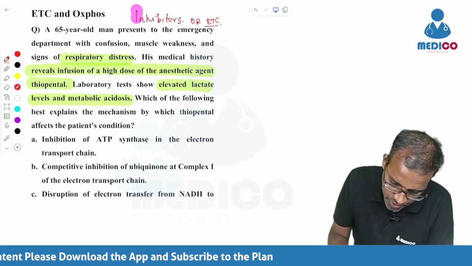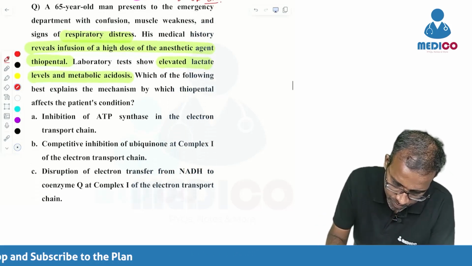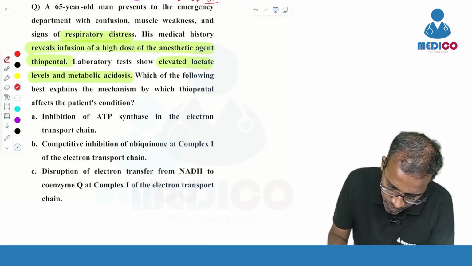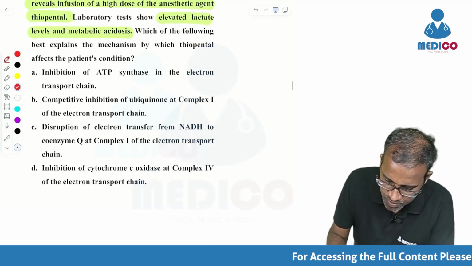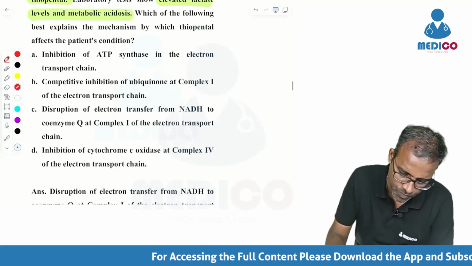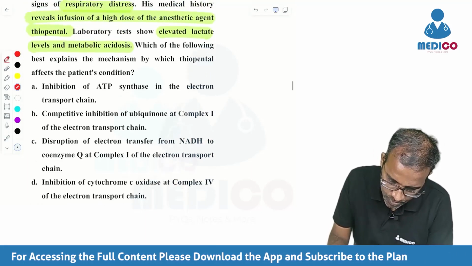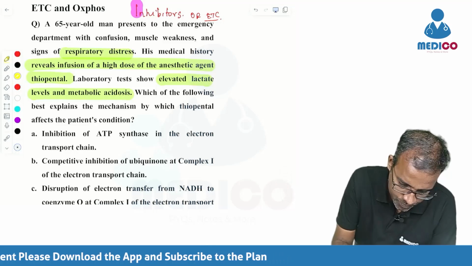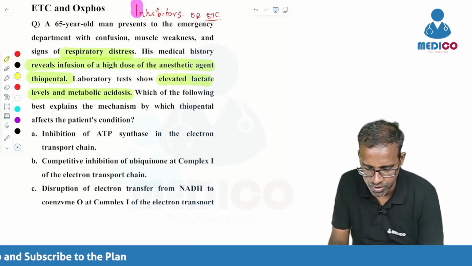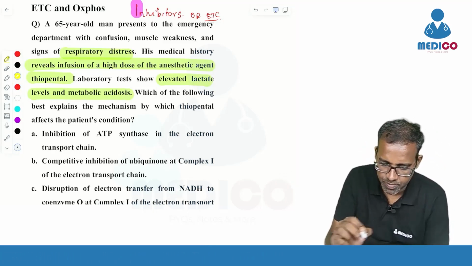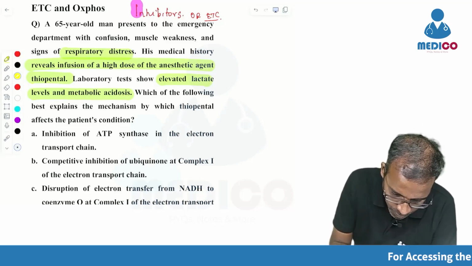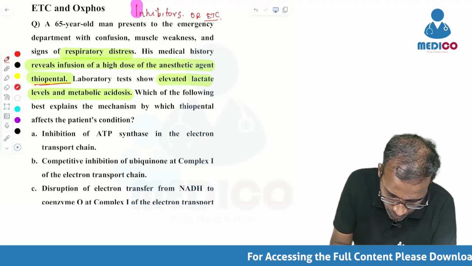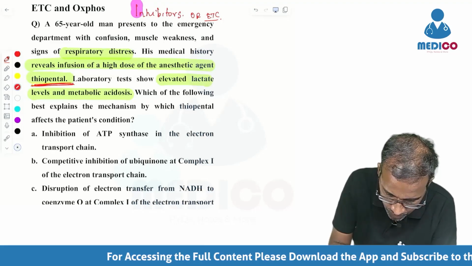The first option is inhibition of ATP synthase in the electron transport chain; competitive inhibition of ubiquinone at complex 1; disruption of electron transport from NADH to coenzyme Q at complex 1; inhibition of cytochrome C oxidase at complex 4. Fine. So they're asking you about the inhibitors of the electron transport chain. Now let's see whether the history shows any substance that can be an inhibitor. Thiopental. Is it an inhibitor of the electron transport chain?